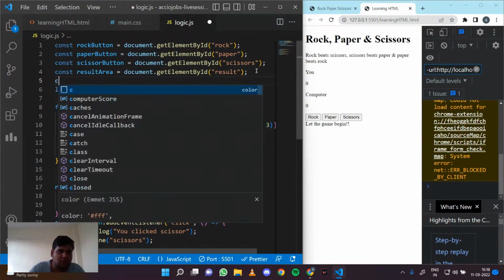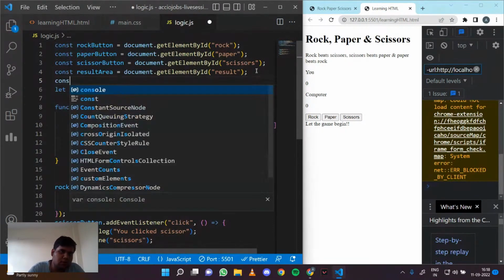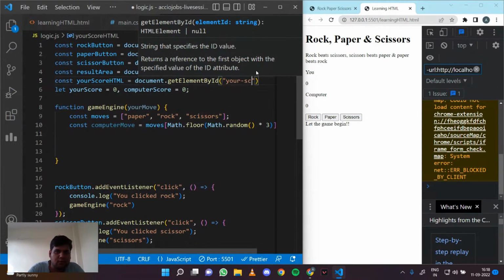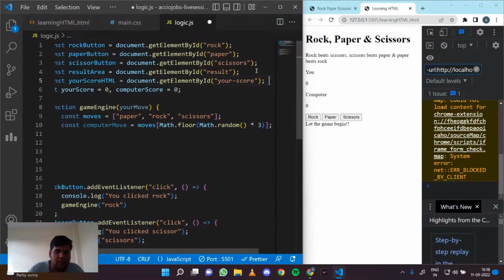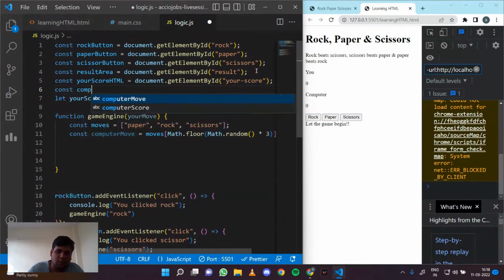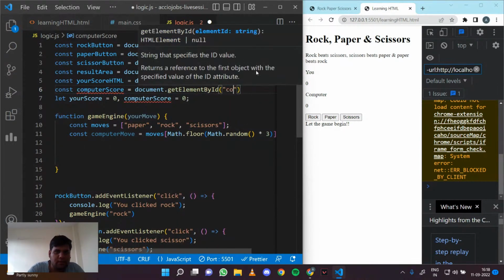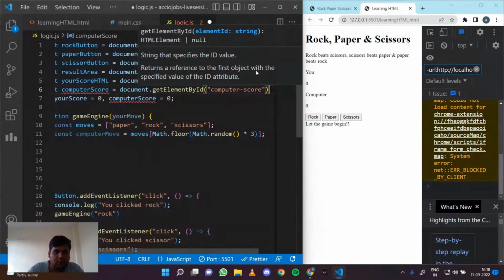So const yourScoreHTML equals document.getElementById yourScore, and const computerScoreHTML equals document.getElementById computerScore.